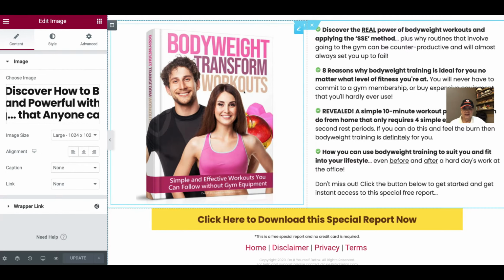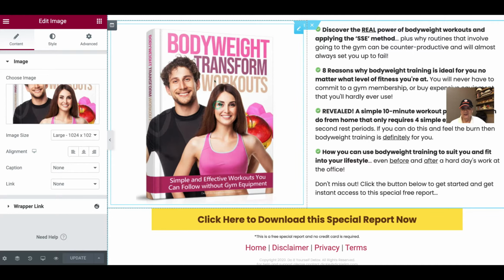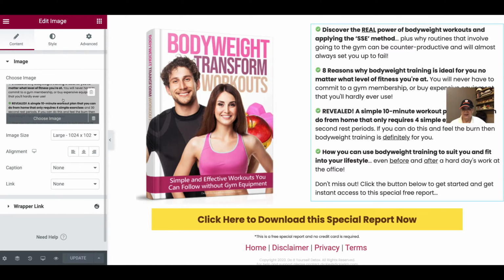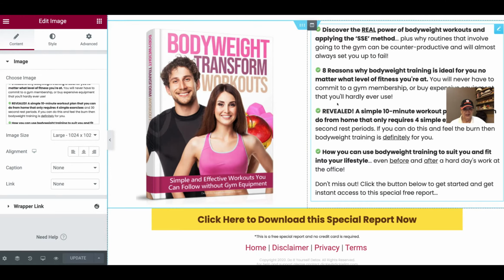Now you notice here, when I click this part, you can see the image, right? But the right column, when I click here, you can see all the text. How do I know? Basically just to show it to you. See, all the text is here. This is image, this is image. So I already plan out and detail everything, put it nicely in either the PowerPoint or Word document. I plan it and then I copy and paste it over.